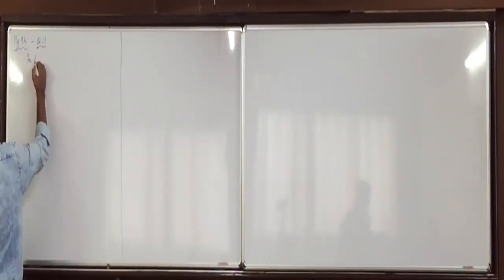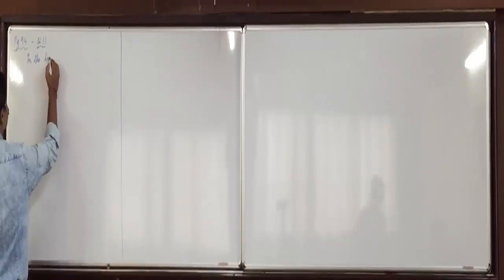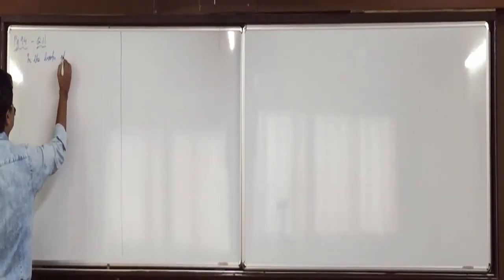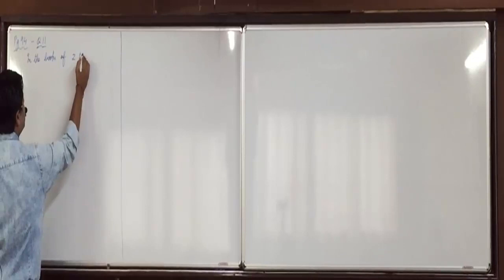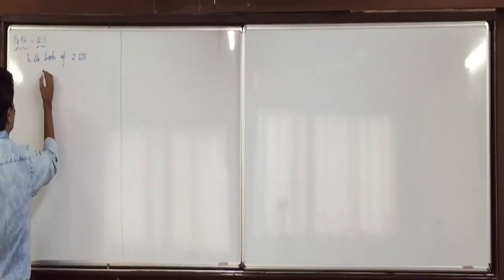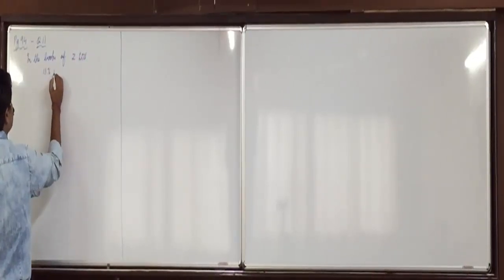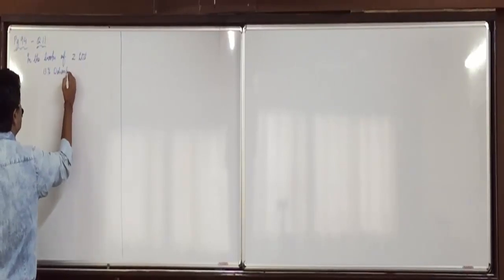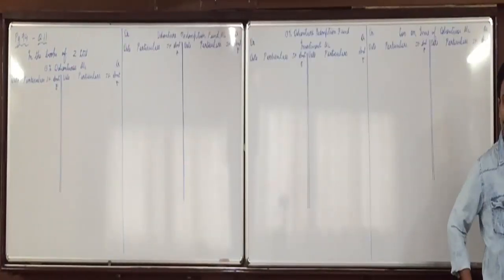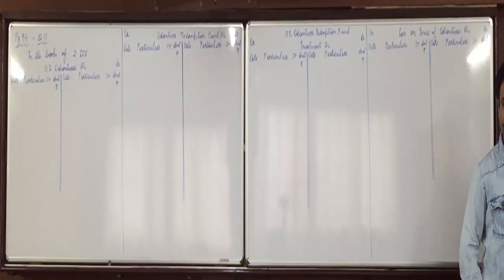In the books of Z Limited, 13% debentures account. Tomorrow we'll take up unit 2. This chapter is over soon.